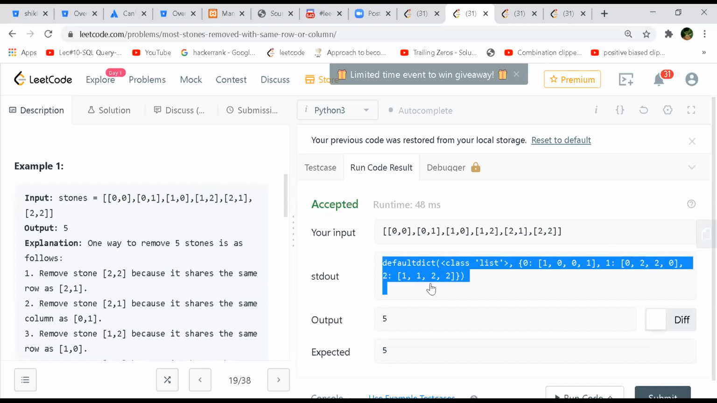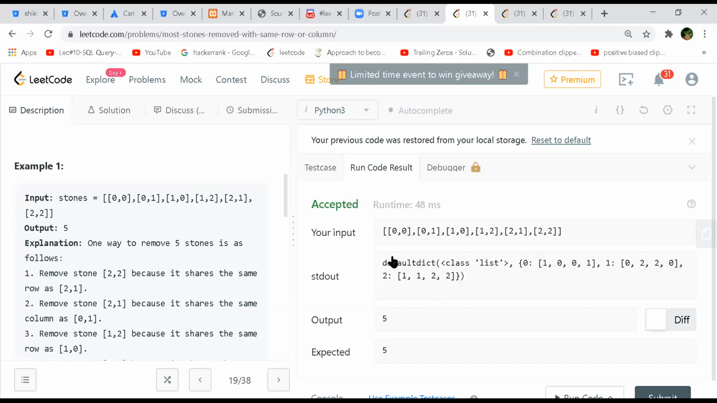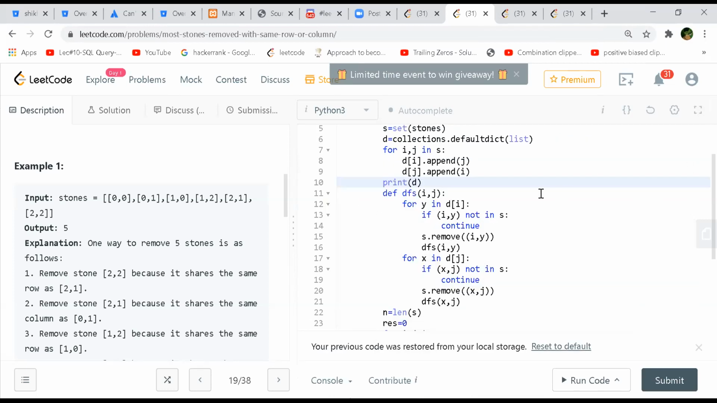And when you have printed it out, what you see is that 0 is a node and it has neighbors 1, 0, 0, 1, right? Then you have 1 and its neighbors 0, 2, 2, 0. Similarly for 2. So for me, it appears we have only 3 nodes in the graph. So how are we coming to the answer 5? I'm not able to get that out of this. Okay, let's go through the code.